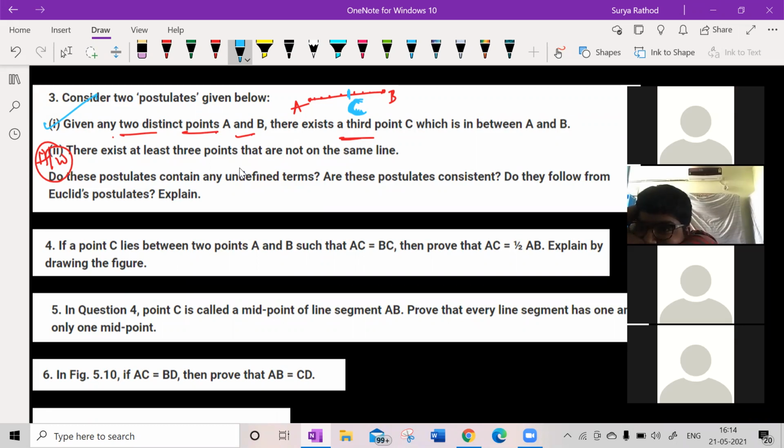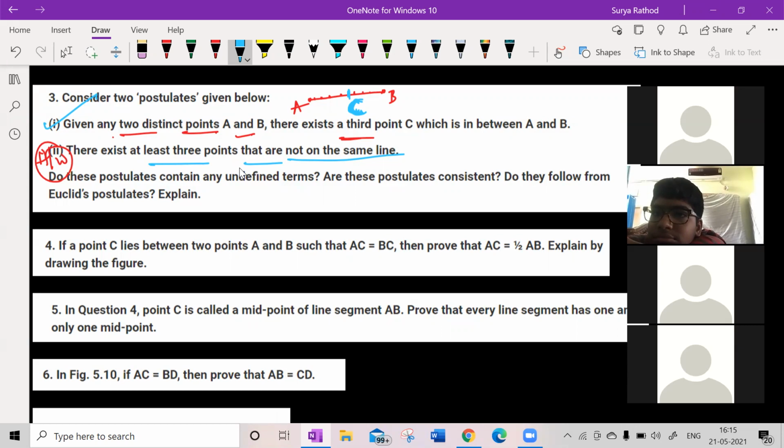So look at the second one now. There exist at least 3 points that are not on the same line. Tell me. Sir, there are infinitely many, no, sir. Yes. Getting my point? So the undefined part is that instead of a third point, we have to write infinite points. See, these two postulates, whatever postulates have been given, contain undefined terms.